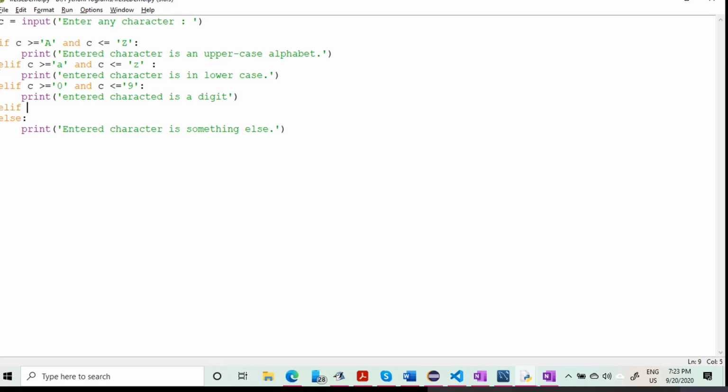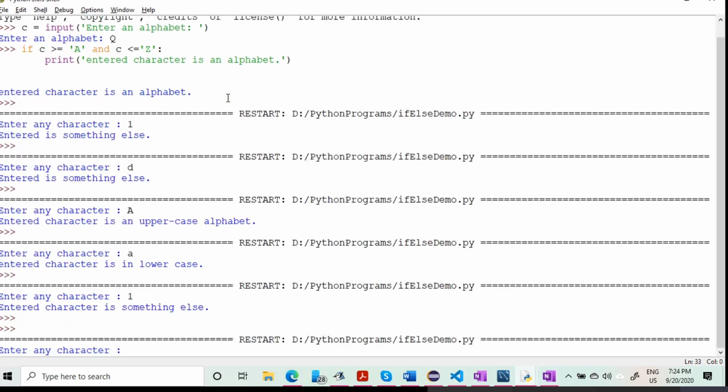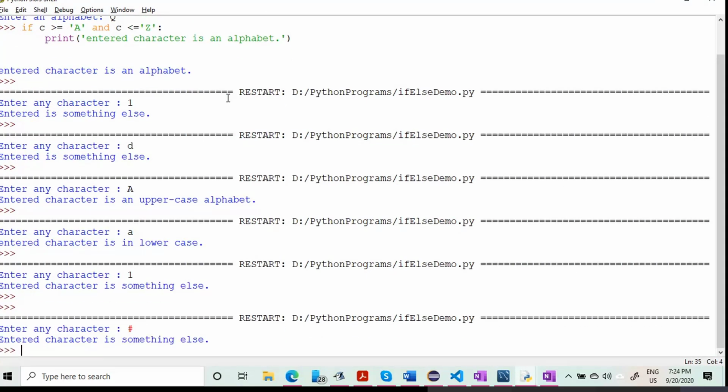Elif c double equal to, if you write here space, you can print entered character is a space. And if it is not detecting anything, it will print entered character is something else. So you can increase the test conditions as much as you want, and your program will become intelligent and it will help you. So I'm entering here hash. Entered character is something else.